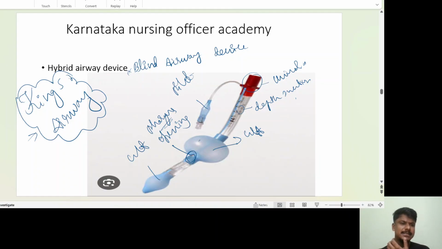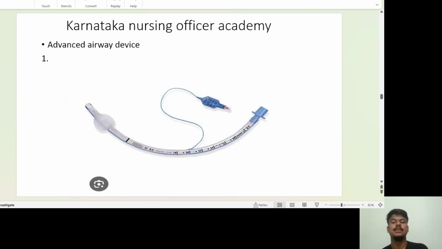Next, if you see, the Combitube and King's airway are finished. Now coming to the advanced airway devices, that is your endotracheal tube and tracheostomy tube. These are all your advanced airway devices. The first one is called the endotracheal tube.